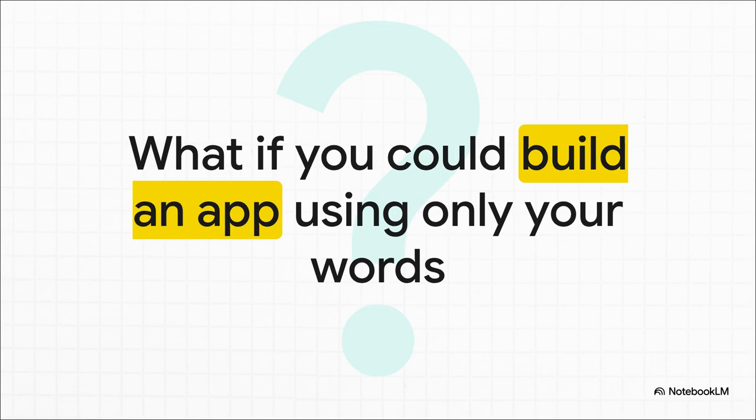So, let me just ask you this. What if you could build an app right now using only your words? I mean, no code, not a single line. You just describe what you want, and poof, an AI builds it. Well, that's pretty much the core idea behind Google's Opal.